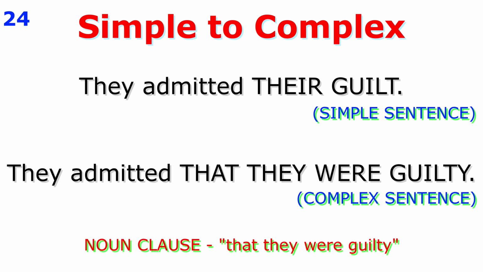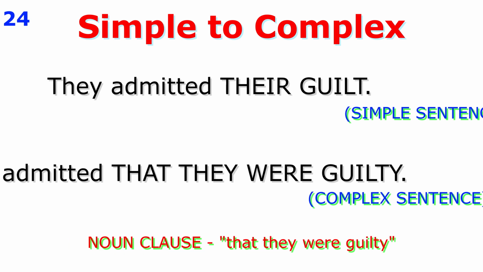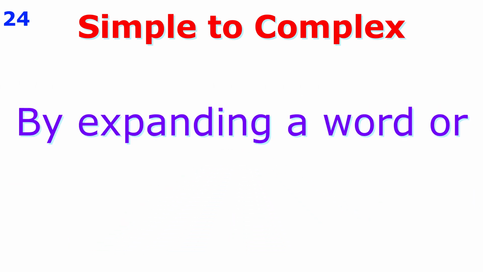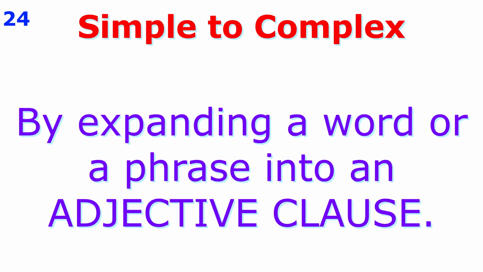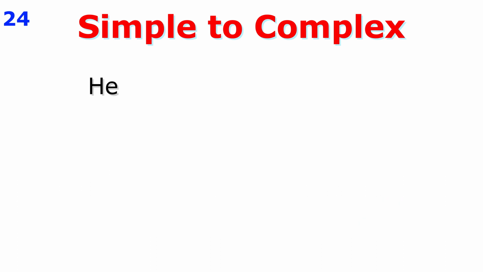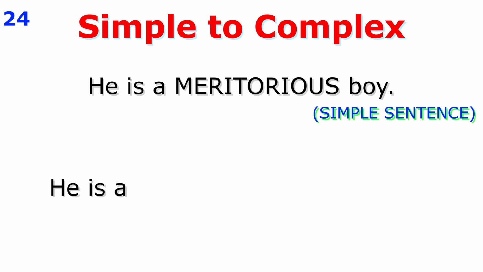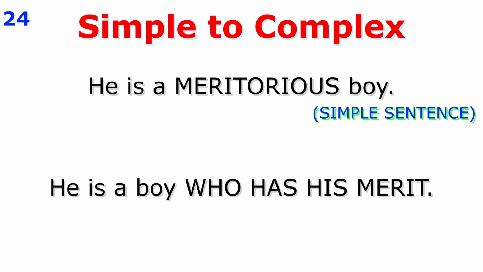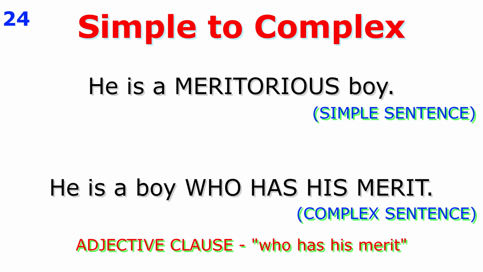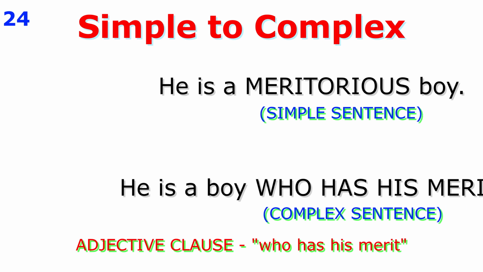Now conversion of simple sentence to complex sentence by expanding a word or a phrase into an adjective clause. Okay, simple form is he is a meritorious boy. Complex form is he is a boy who has his merit.